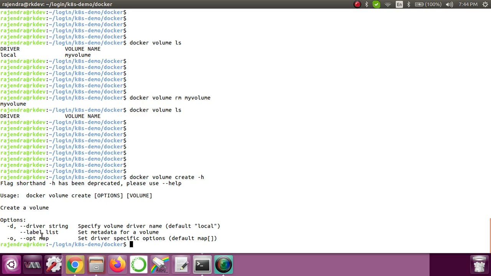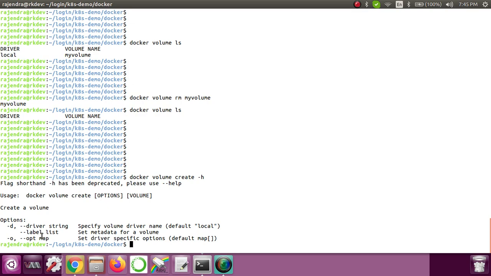Let's say I'm using a remote volume, NFS. I'm using the NFS file system to create the volume. In that case, to connect to the NFS server, we need some information like what the NFS server is, what the user ID and password are, or what path you want to use to create the volume. All this information we need to provide inside the -o option.